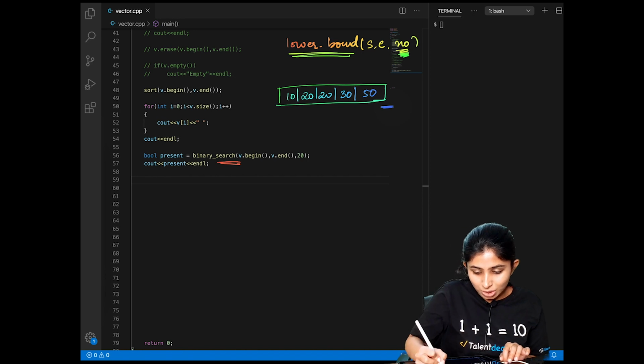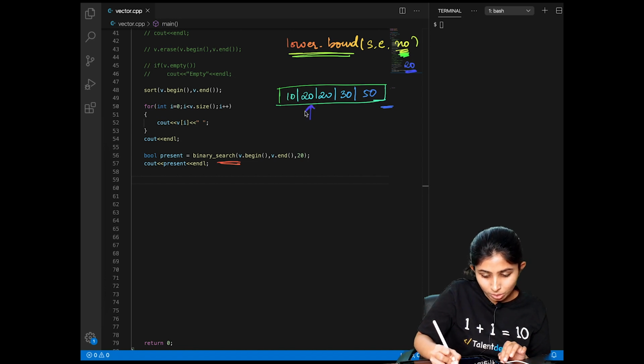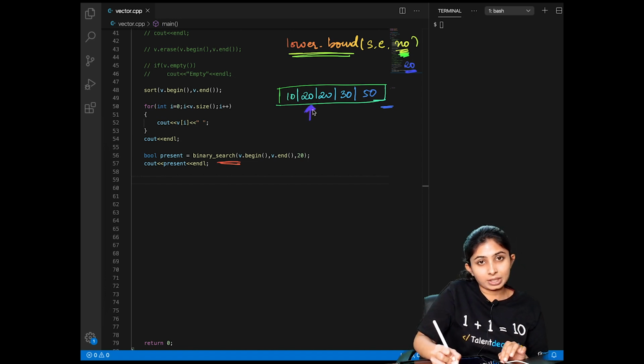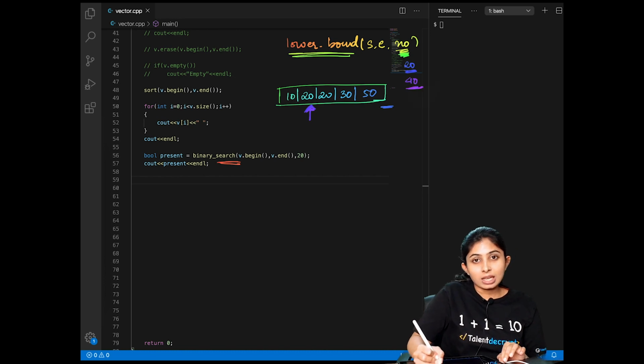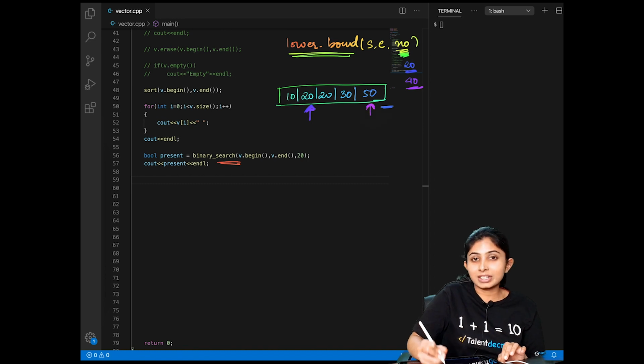Now, if I need to calculate the lower bound of 20, then this will return me an iterator that will point to the first occurrence of 20 because 20 is present in our vector. Now, if I want to calculate the lower bound of 40, 40 is not present, so this will return me an iterator that will point to an element which is just greater than 40, which is 50. So this will return me an iterator that will point to 50.